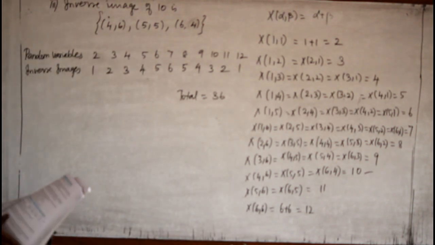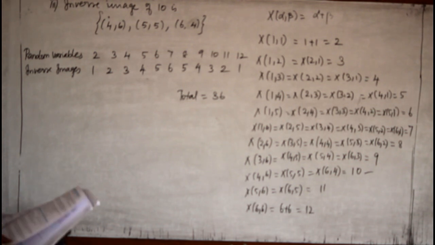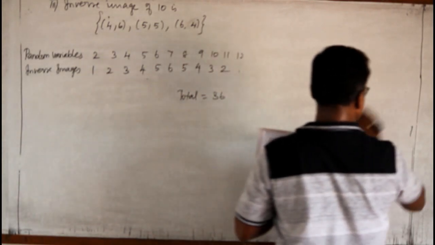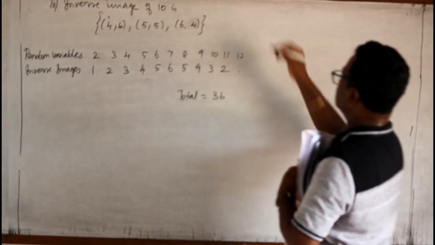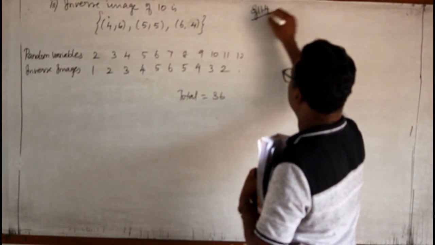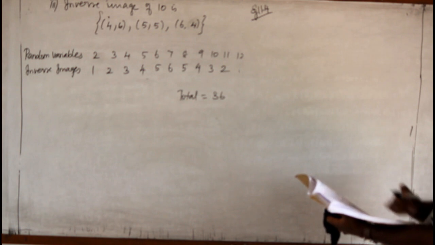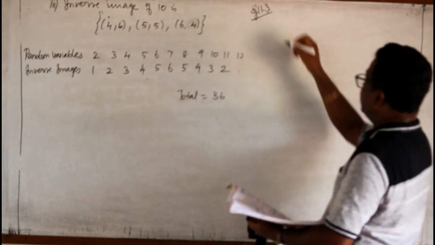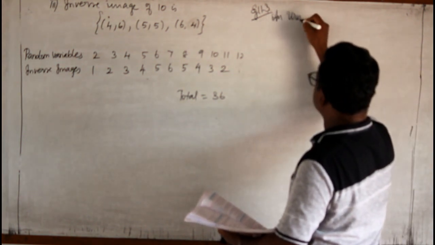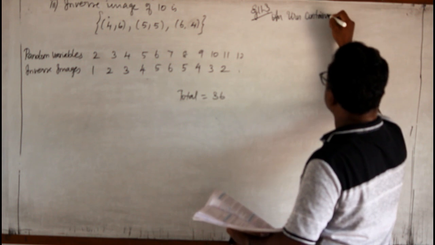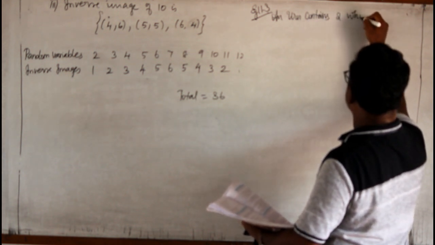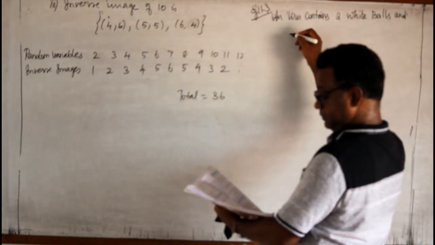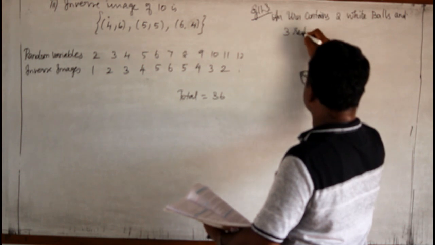Example 11.3. A box contains two white balls and three red balls.